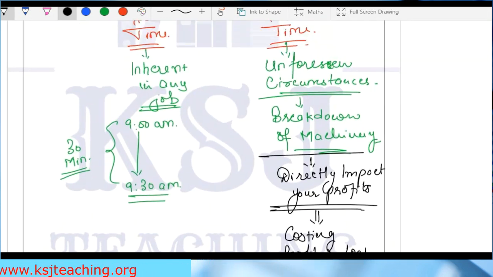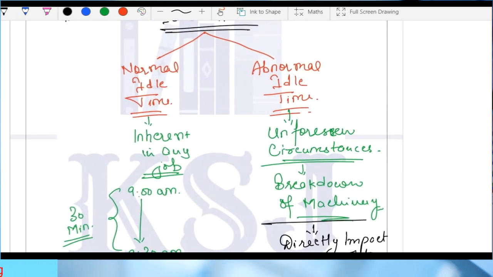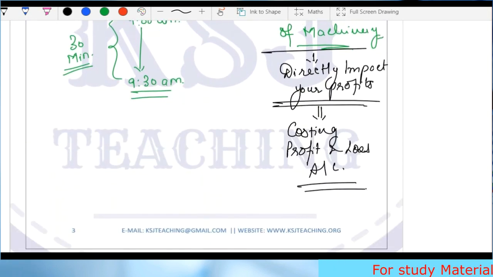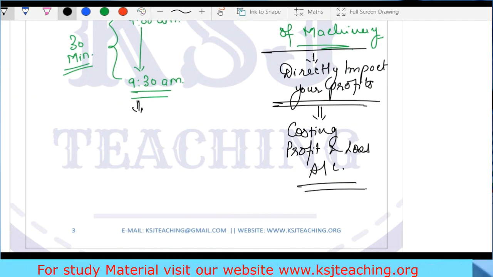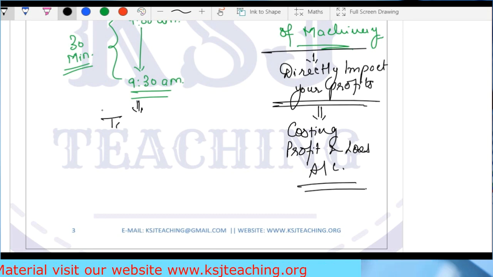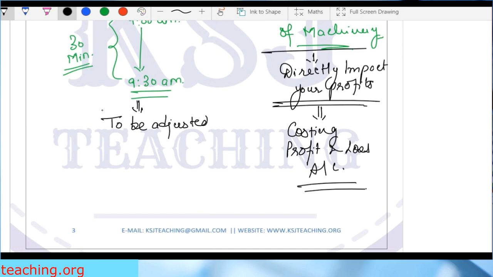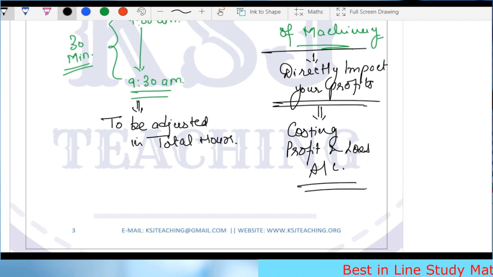Now, sir, what about this normal idle time? This is inherent in any job. What you have to do is, in this case, these are to be adjusted in total hours. Sir, what is the meaning of this?